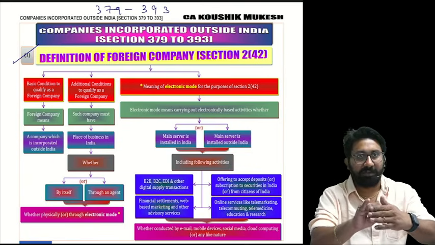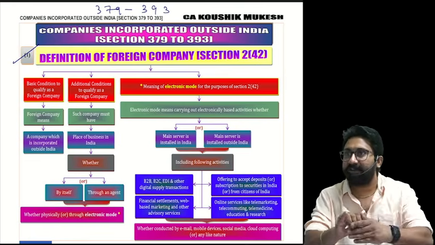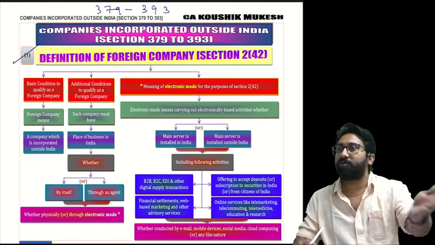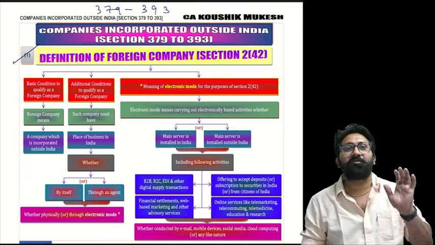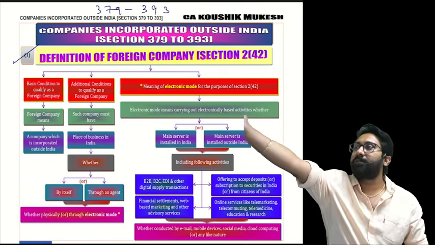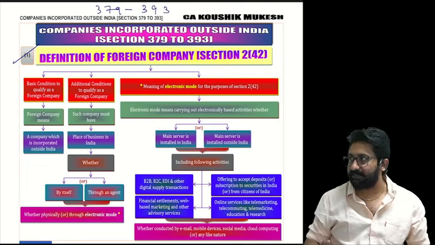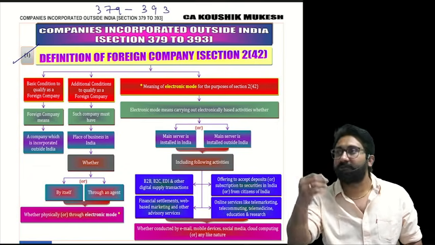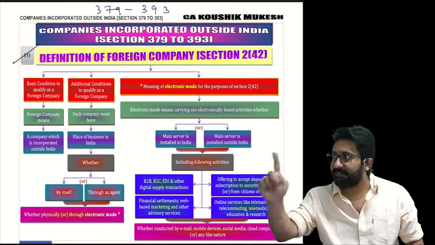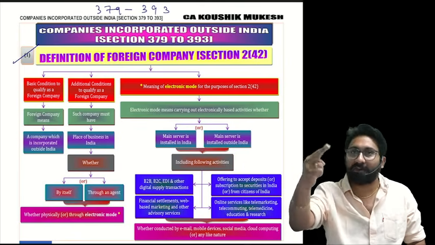Way number 3, through itself. The 4th one, through agents. I repeat one more time. Tell me, what is a foreign company? Company incorporated, place of business. That place of business in India can be of 4 types. Number 1, physical establishment or electronic.